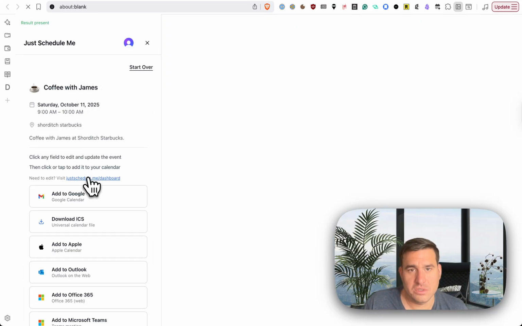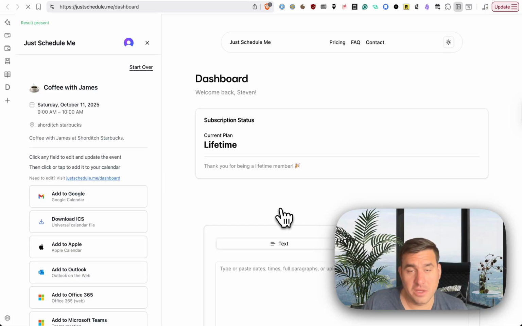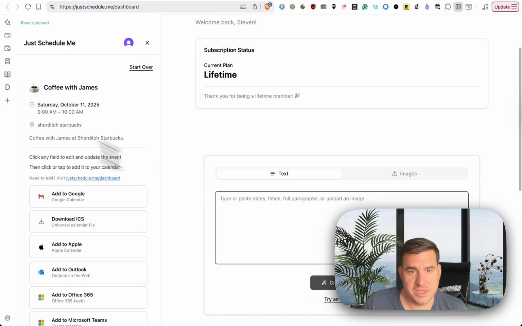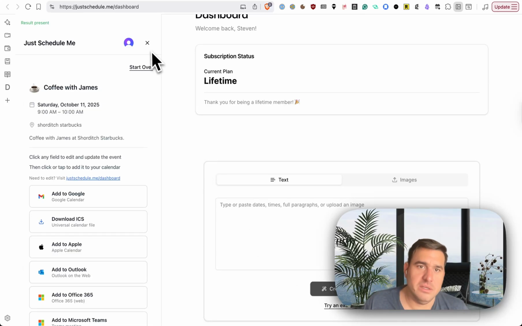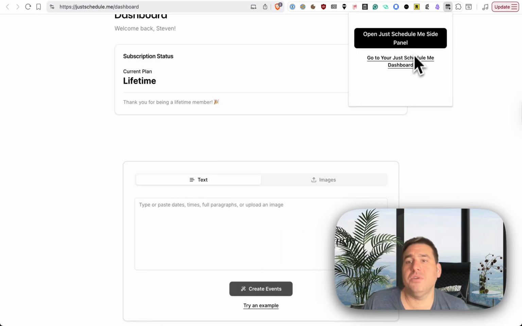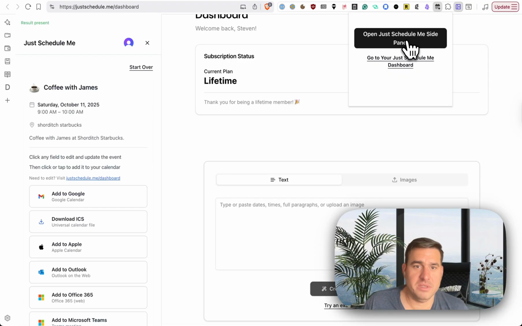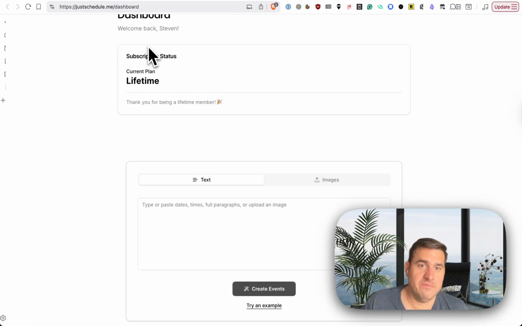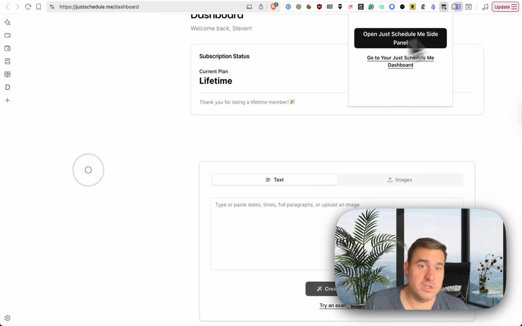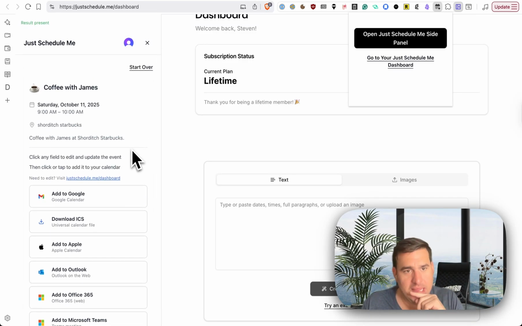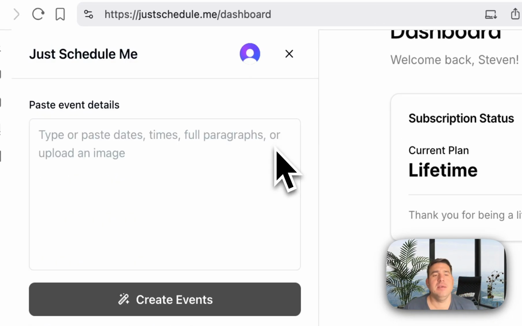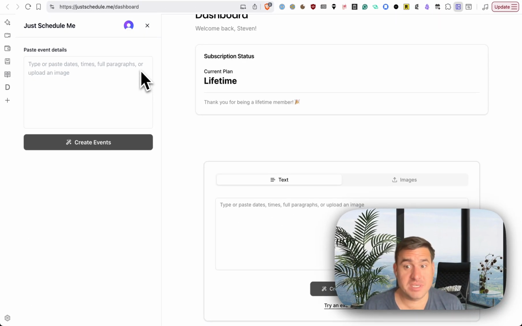You will have to go to the dashboard and create it there. Do the same thing, copy that prompt, put it in here and click go. Again, not a big deal. There's this pop-up window too, so you can go to your dashboard from here, but this just reopens it. And I have a convenient little button there to close it. It keeps the previous one there until you explicitly clear this out and do it again. But yeah, it's working. I'm so pumped.